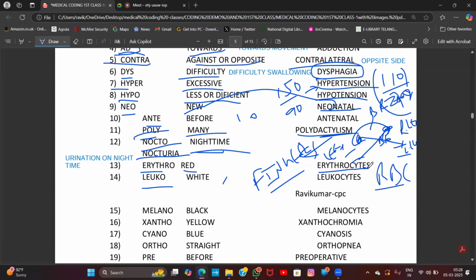The next medical term, leuco. Leuco means white. Leukocytes. What are the leukocytes? Leukocytes are nothing but white blood cells. The name for white blood cells is leukocytes.